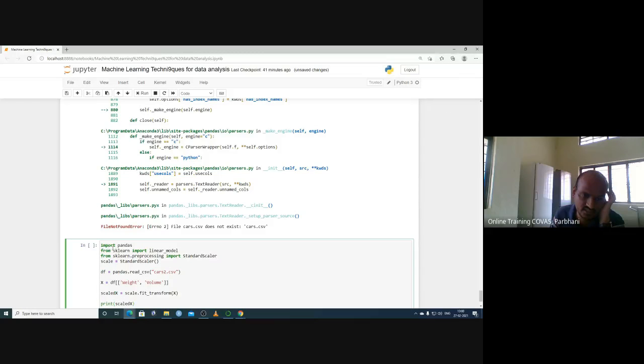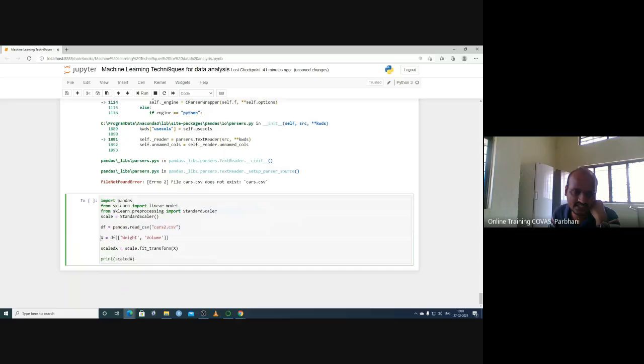Import pandas, import the linear model from sklearn, and from sklearn.preprocessing import StandardScaler. So we have to import the StandardScaler function; this will standardize the data. Scale is equal to StandardScaler(), and the data is pandas.read_csv, CSV meaning comma separated values, cars2.csv. Here a data frame is there.